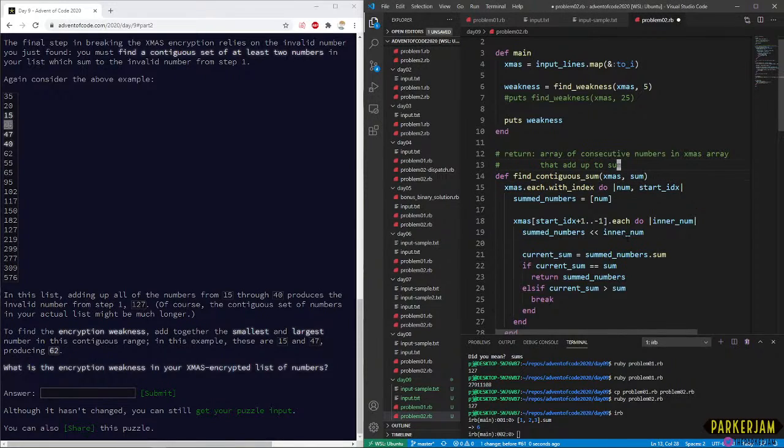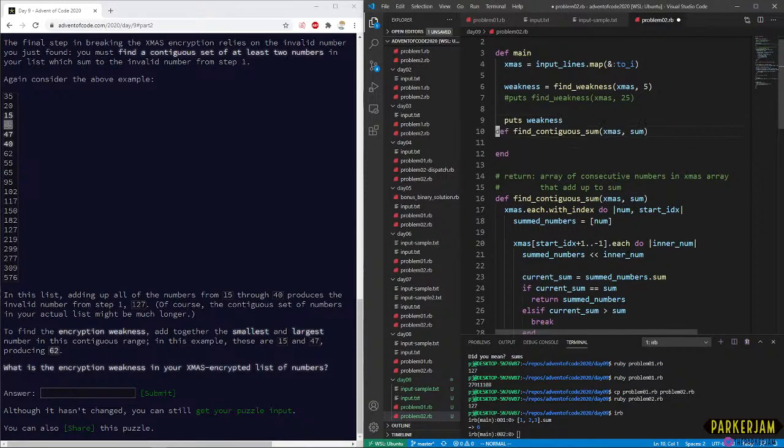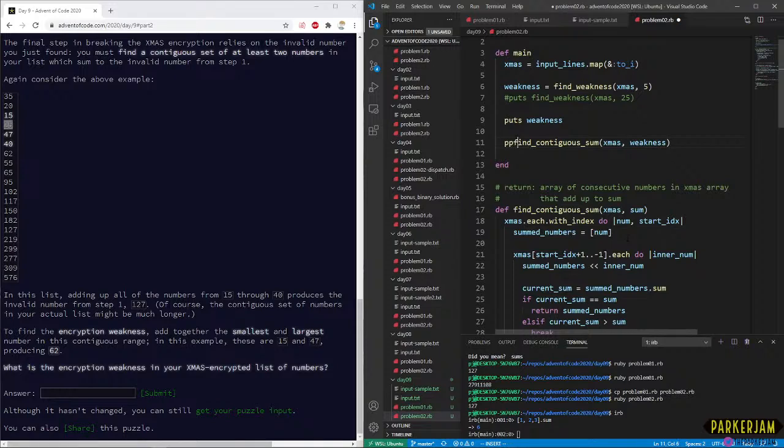Okay, so let's do find contiguous sum. And we're passing in Xmas again, and we're passing in our weakness. Let's pretty-print it this time because we're getting an array, an advanced structure.